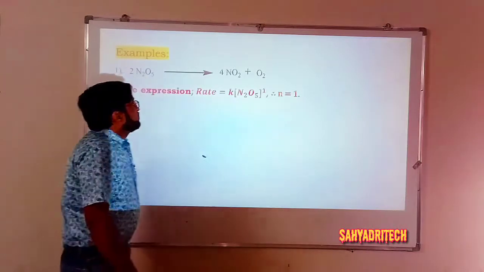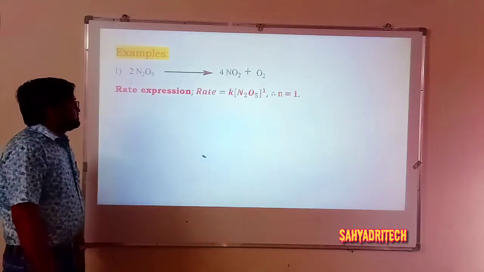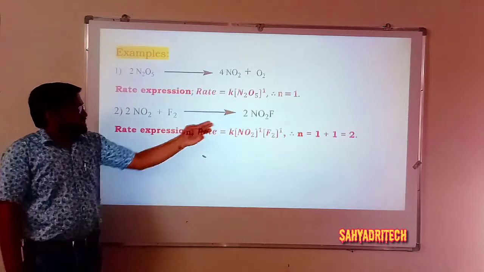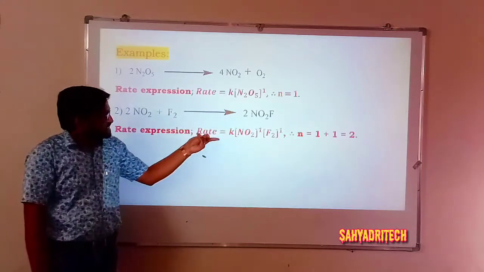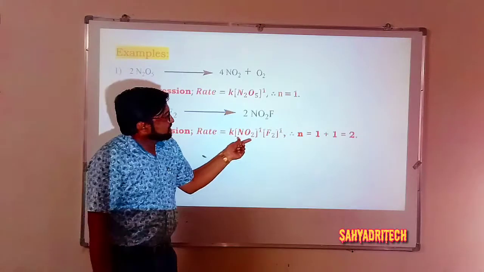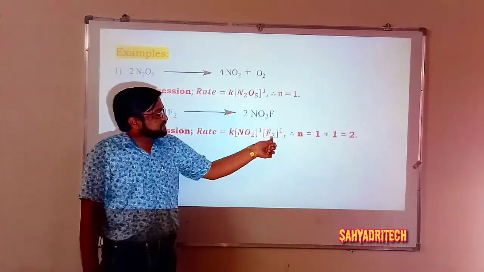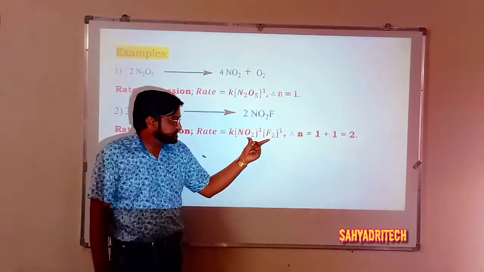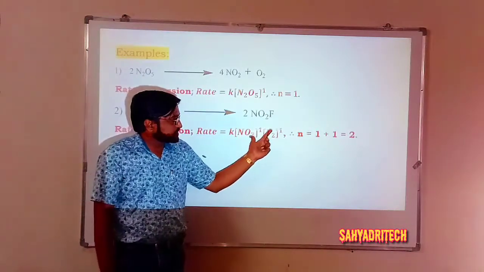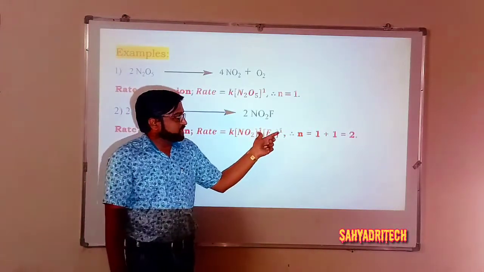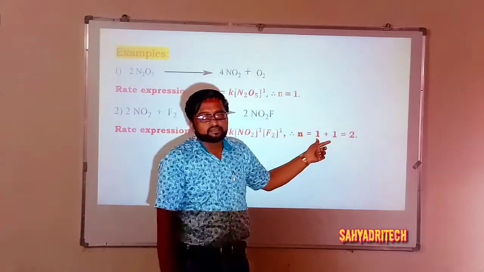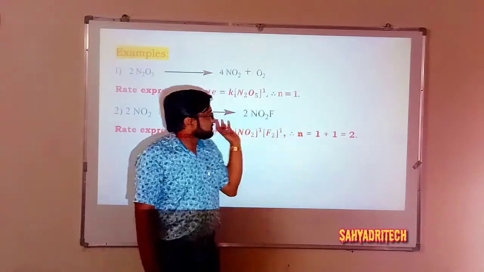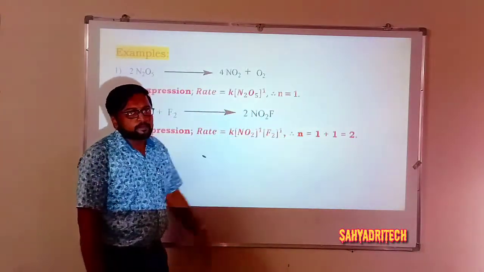Well, second, 2NO2 plus F2 gives rise to 2NO2F. Here the rate expression is rate is equal to K into concentration of NO2 raised to 1 into concentration of F2 raised to 1. So two concentration terms, NO2 raised to 1, F2 raised to 1. So powers 1 and 1, so 1 plus 1 is equal to 2. Therefore, I can say the order of this reaction is 2.